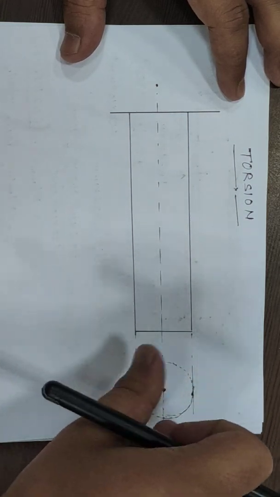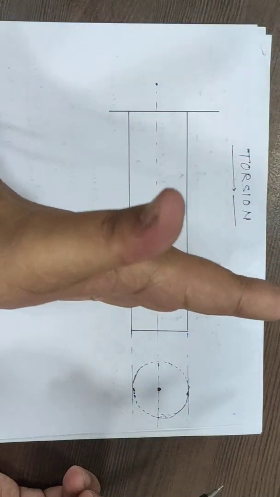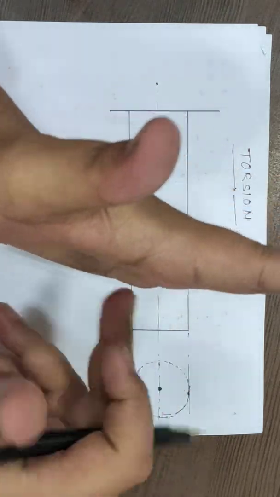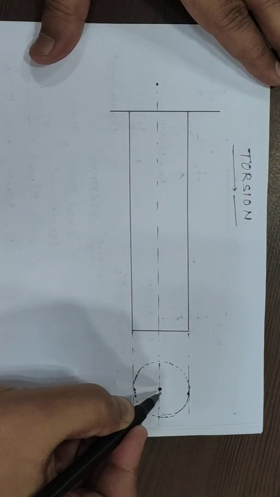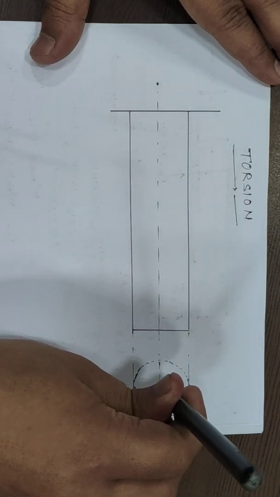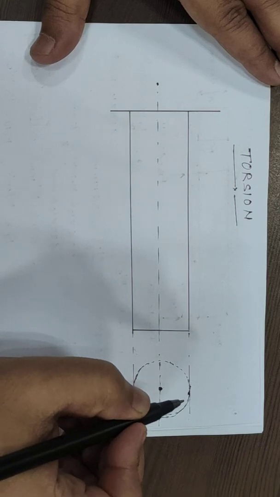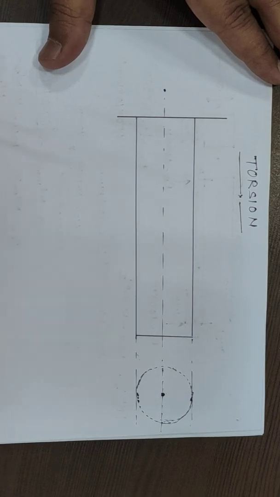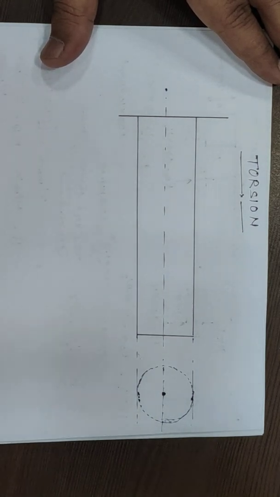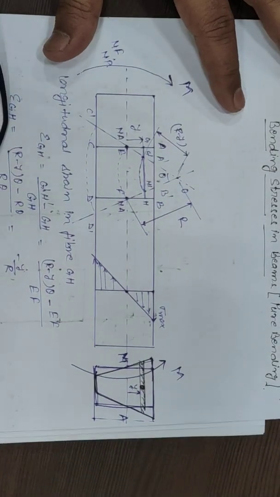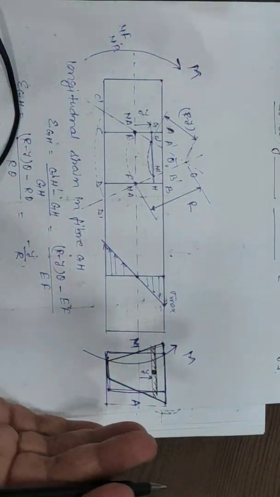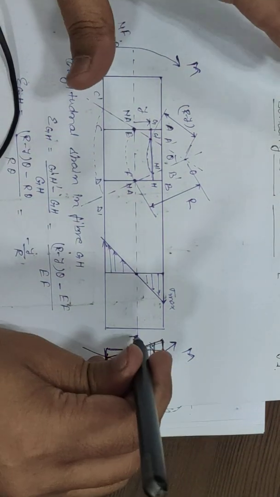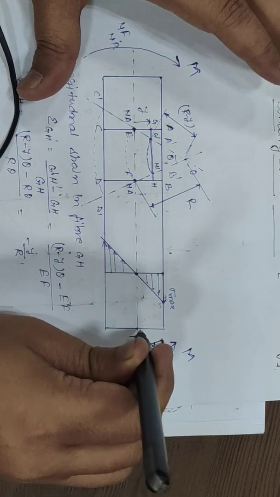Then this is rotating, but the rotation is occurring in the plane of cross sectional area. Try to understand that this is the plane of cross sectional area. Everything is happening in the plane of cross sectional area. So the rotation is occurring about an axis which is perpendicular to the cross sectional area. But in case of bending, the rotation was occurring, this was the bending equation diagram. In this case, we have two equal and opposite couples in the plane of the axis of the member. So generally we can say that the rotation is occurring about this axis.